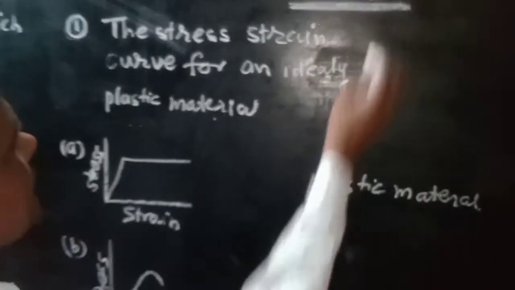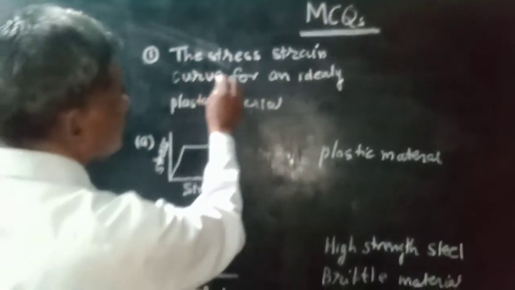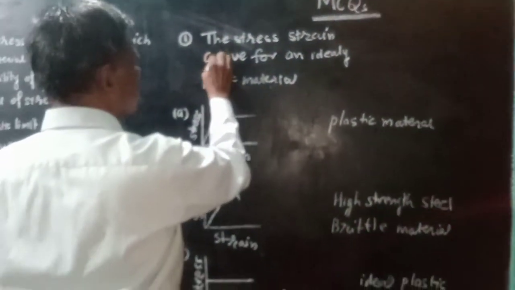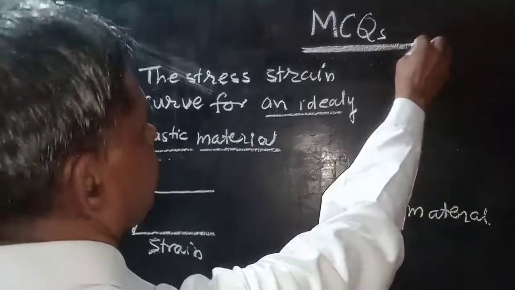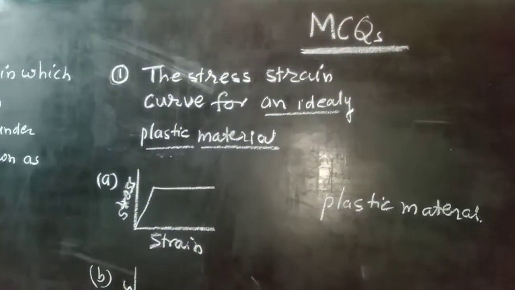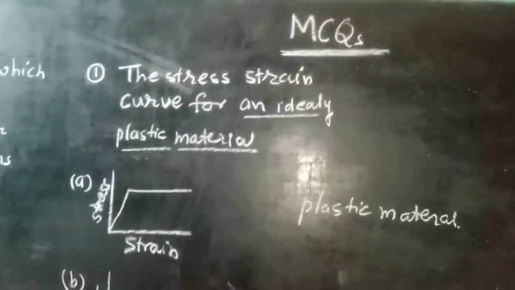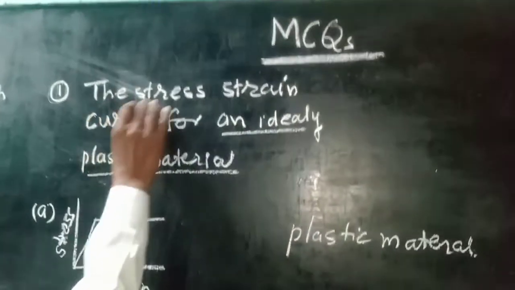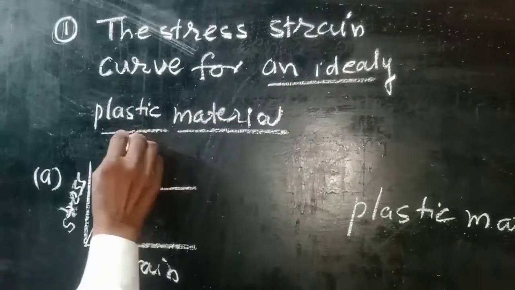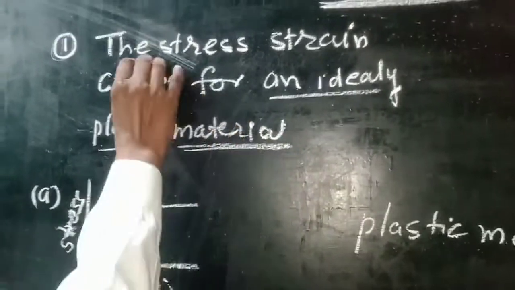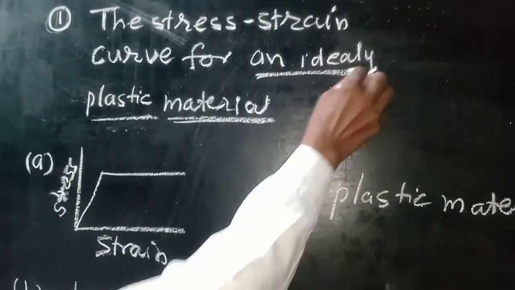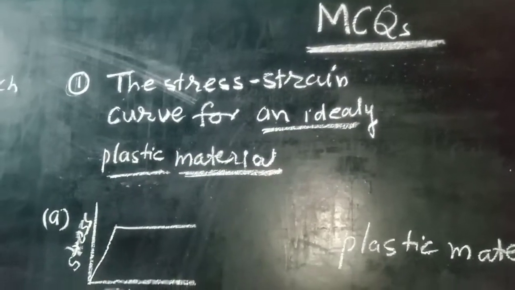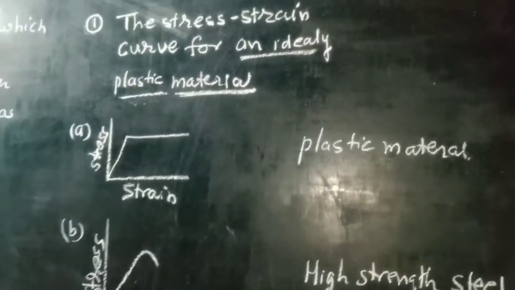Based on this chapter, here are some types of questions that are applicable for yourself. The stress-strain curve for an ideally plastic material. Choices of different curves are given: this curve, this curve, this curve, and this curve.